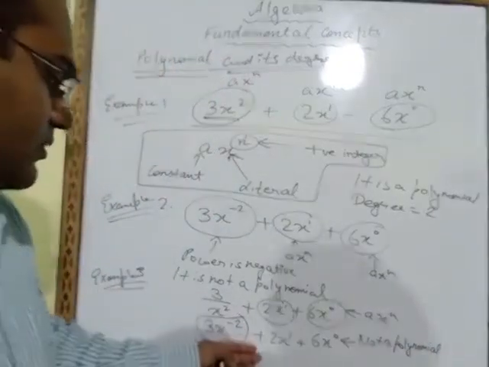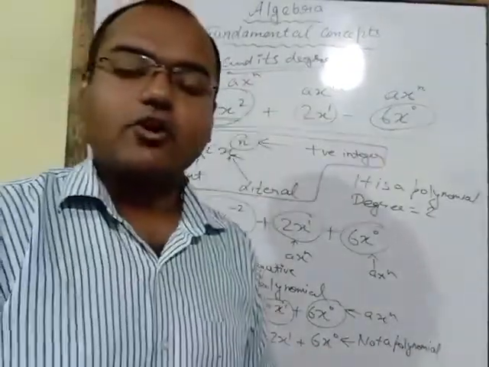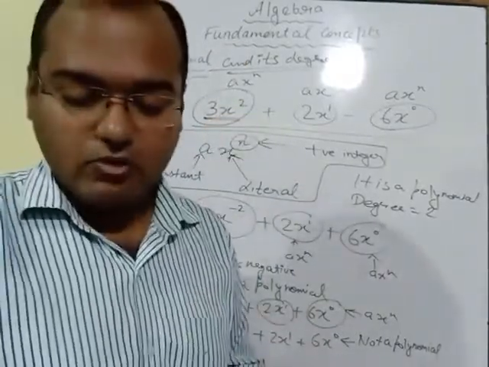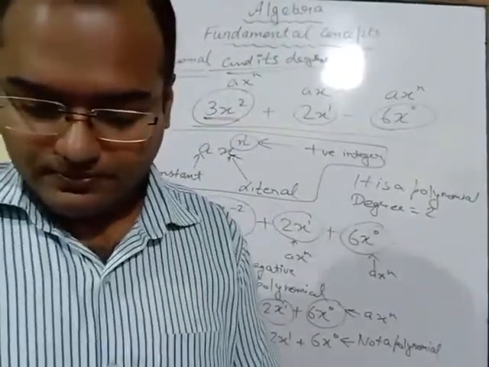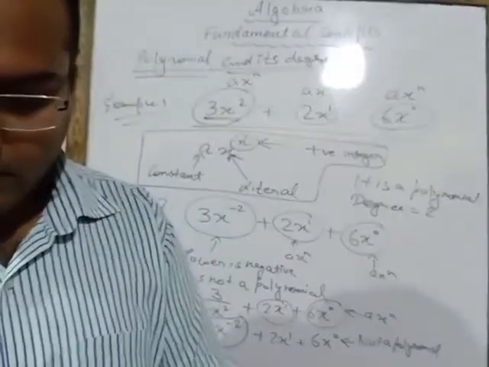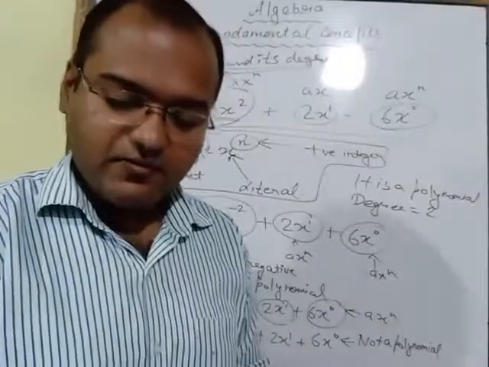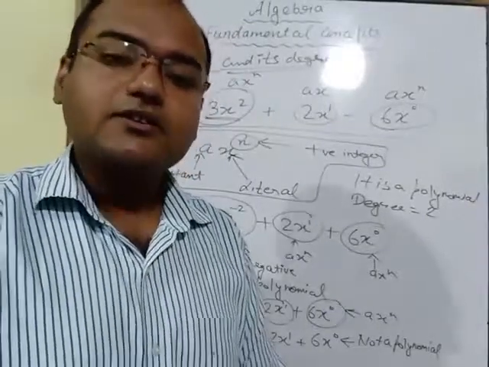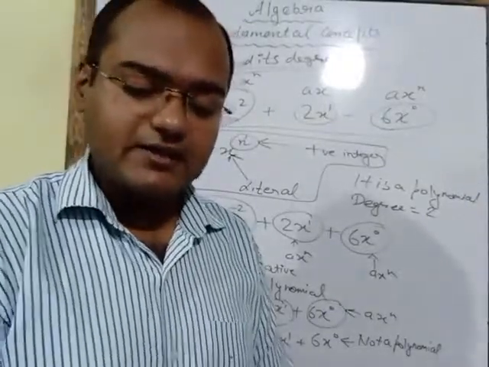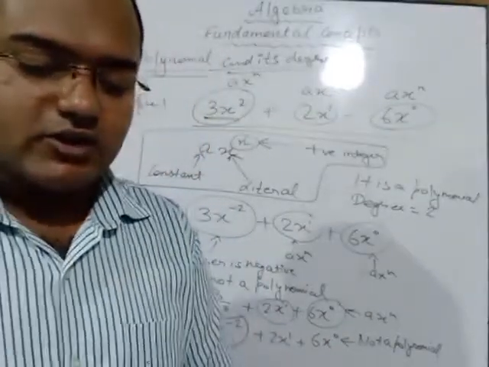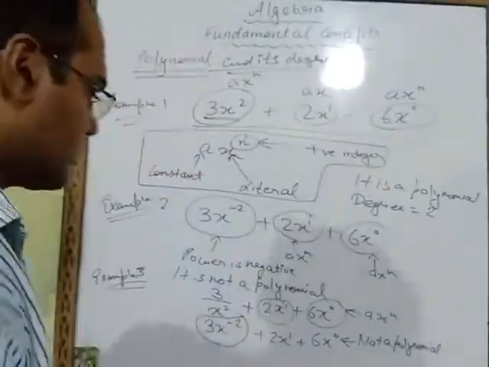So these are the general things that you have to remember. Now this type of question is given in your textbook also. Question number 6 of the exercise first. If you will observe, the heading is: identify the polynomial and also write the degree. So we will do this question first.